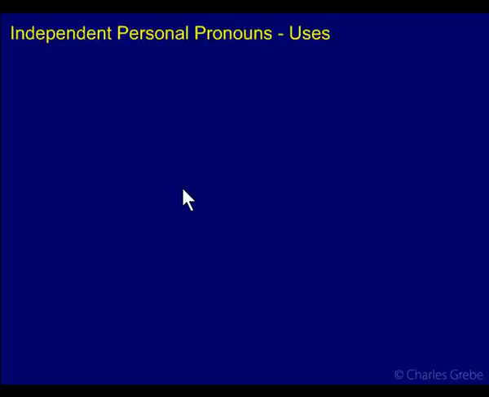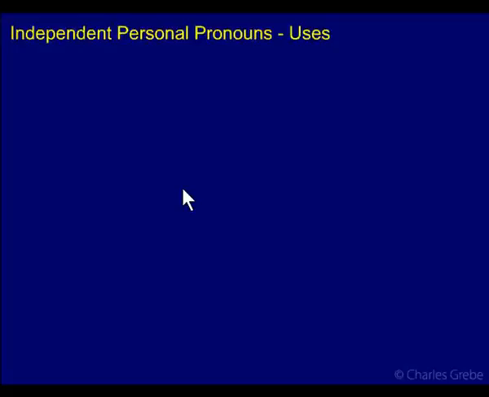Independent personal pronouns, uses. So how do we use these independent personal pronouns? Well, I mentioned before that they're used as subjects. And they can be used as subjects in nominal sentences, in other words, sentences that have no verbs, or they can be used in verbal sentences that have verbs. So let's look at these two cases.